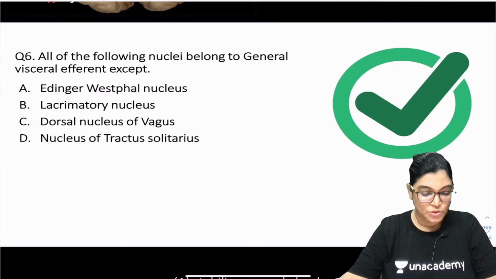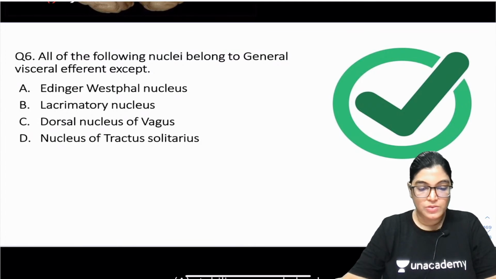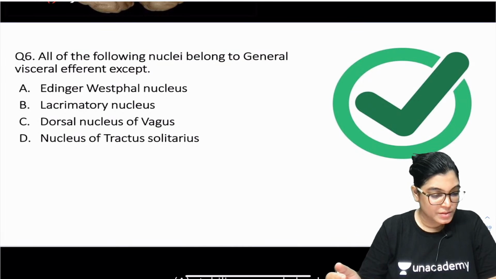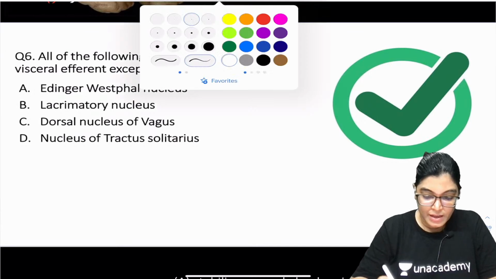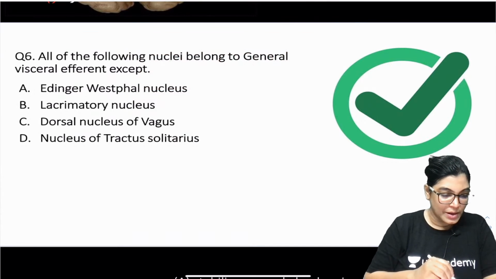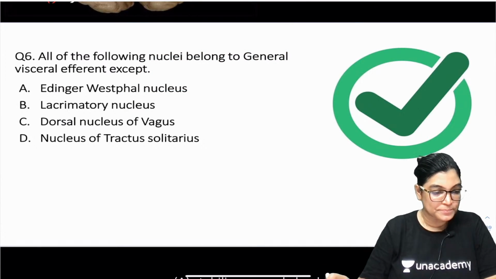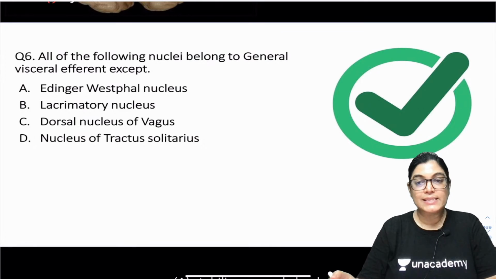Sam is telling D, nucleus of tractus solitarius. What about others? I think no one else is giving the answer. Vimal is also telling A, Avinash is telling A, Sam is telling D.